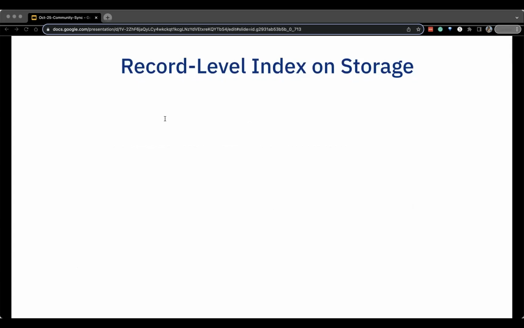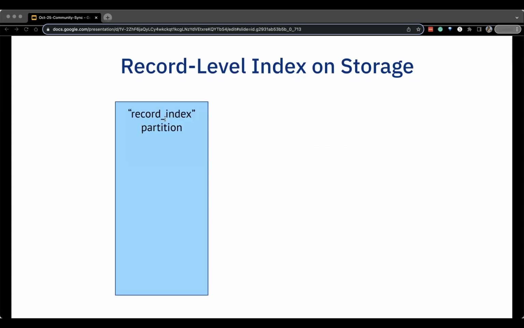So now let's take a look at how the record level index metadata is organized on storage and how read and write works. The record level index is stored in a record index partition in the metadata table with multiple file groups, just like a normal Hudi table. And each file group contains multiple file slices, and the latest file slice reflects the latest snapshot. And if you're not familiar with Hudi's table format, that will also be linked down below in the description for more detail around that.